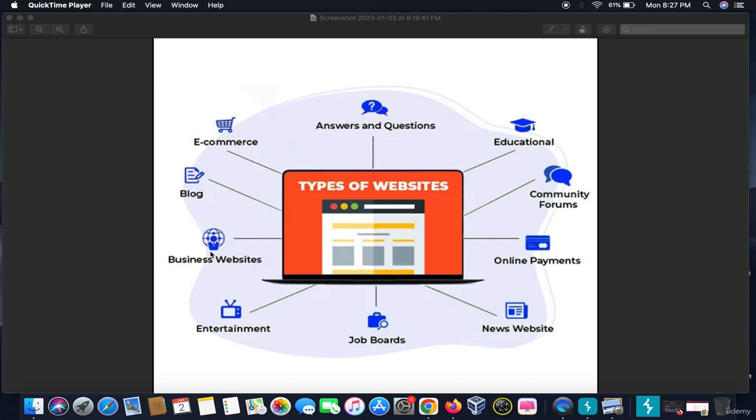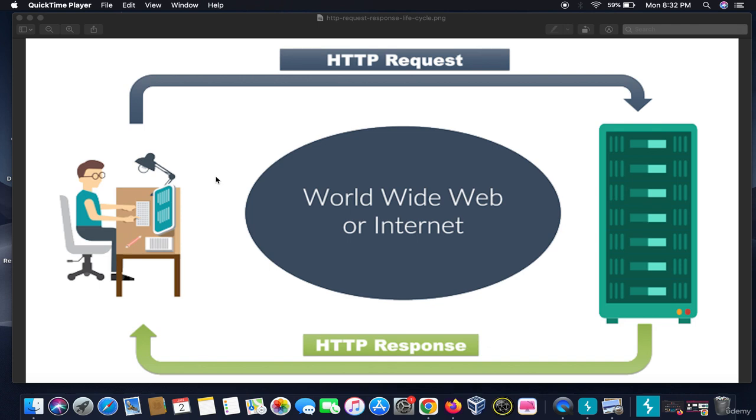So think wisely how the priority changes from company to company, website to website, and what exactly they are engaged in. So in the other section, we would know how a website works. I will tell you how the website works. This will be done with the help of a very illustrative example.